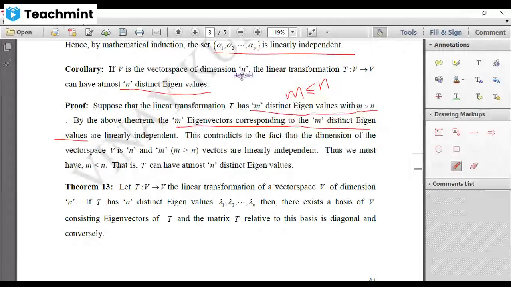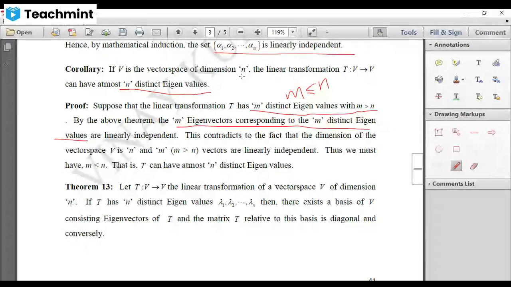That means it can have a basis containing n vectors. Basis means what? It is linearly independent and spans. Therefore, a basis is linearly independent and contains only n elements. Any number of elements more than n will be linearly dependent.